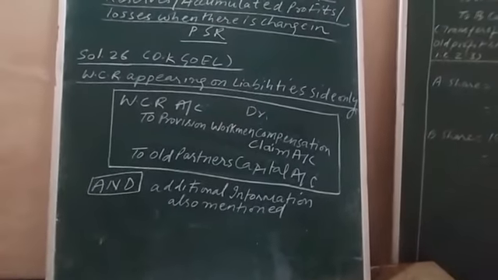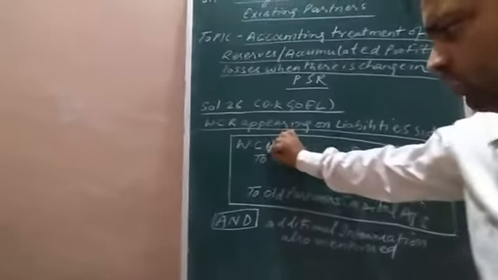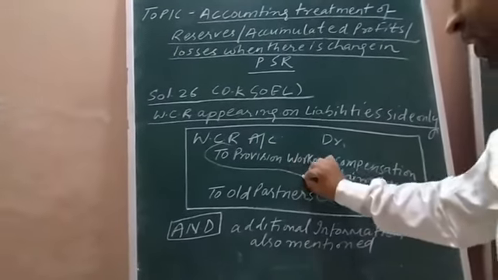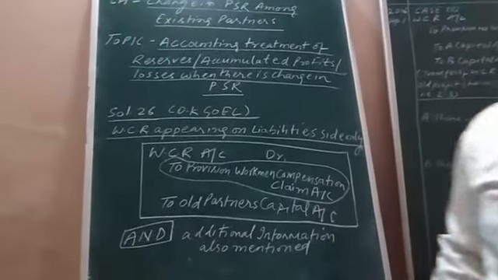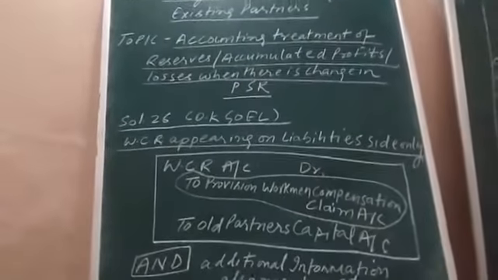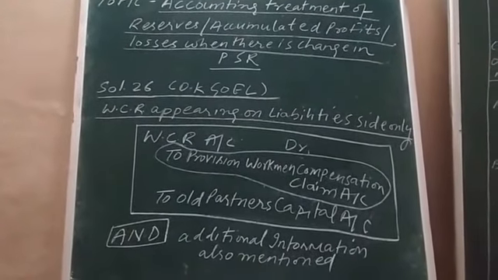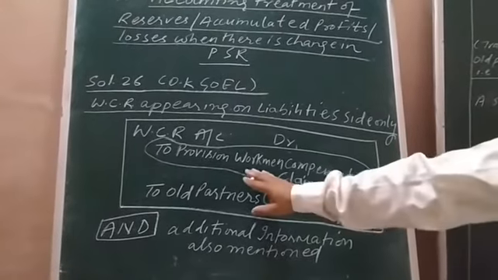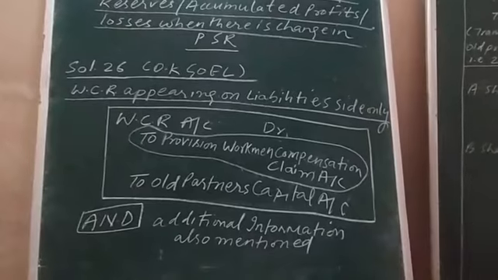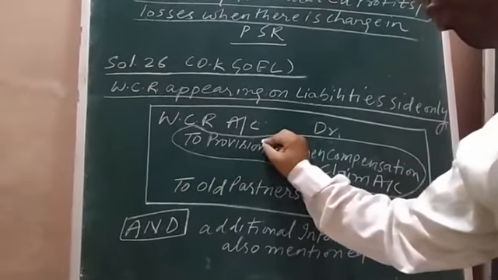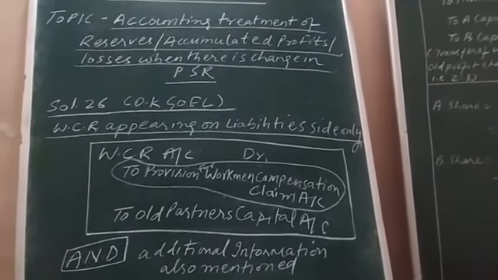Okay, in such type of cases, one more addition to our previous journal entry we are going to make on the credit side of the previous journal entry I explained you yesterday. What you need to add is provision for workman compensation claim. Okay, provision for WCR claim. You add that also. Right.